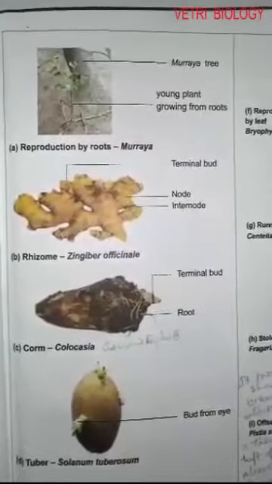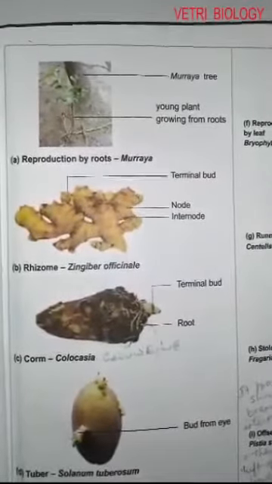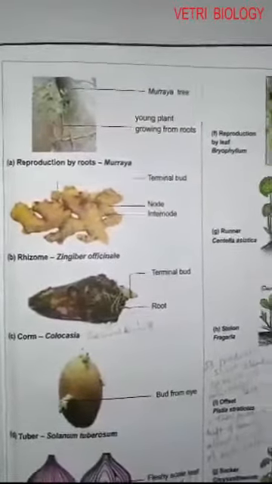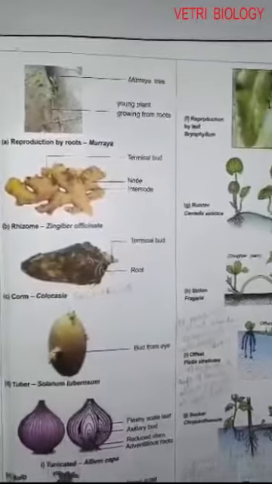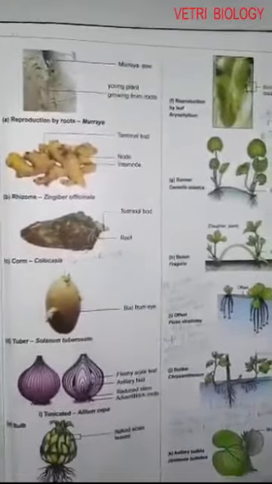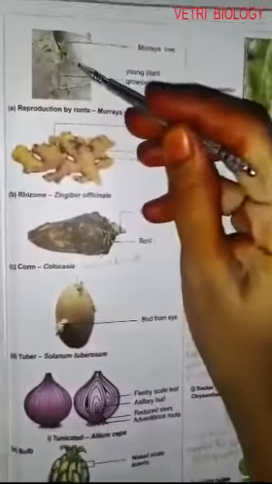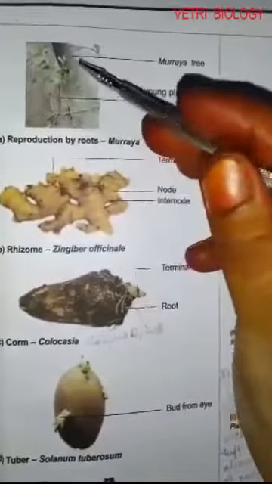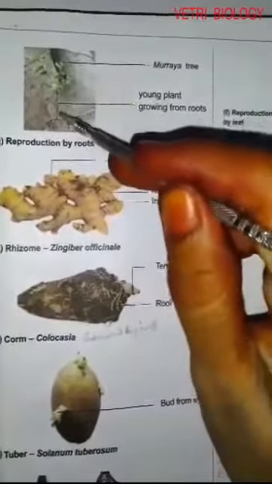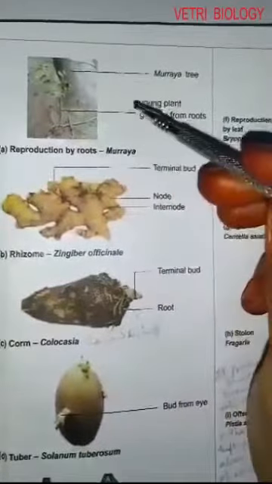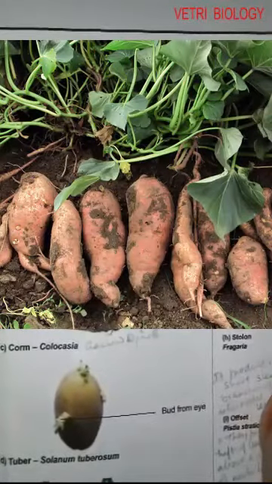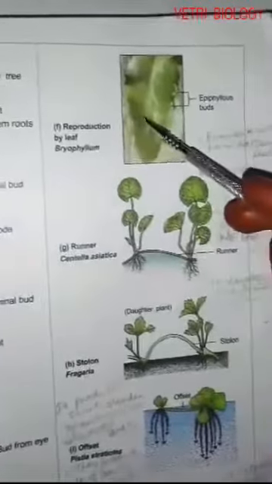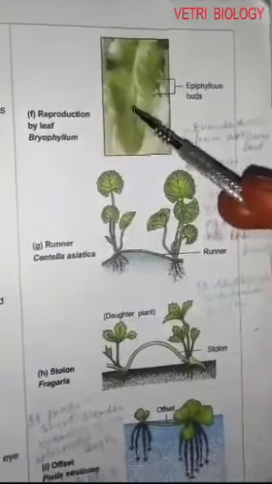Now, let us see vegetative reproduction in root. The roots of some plants produce adventitious buds. Adventitious buds means some extra buds from a root, stem or leaves. Example, Murraya. You might have seen some small curry leaf plants near the big one. This is produced from the buds of its root, not from the seeds. In some root buds, they store food. Example, Ipomoea batatas, that is sweet potato. They store food.